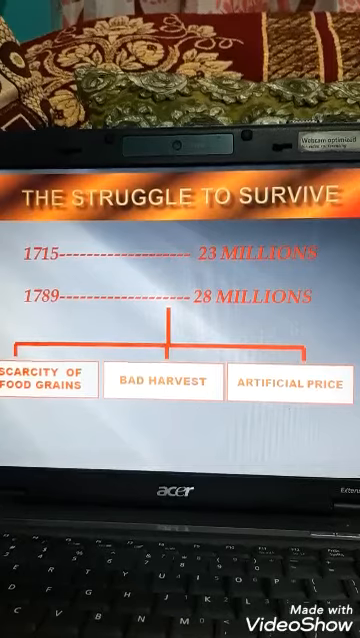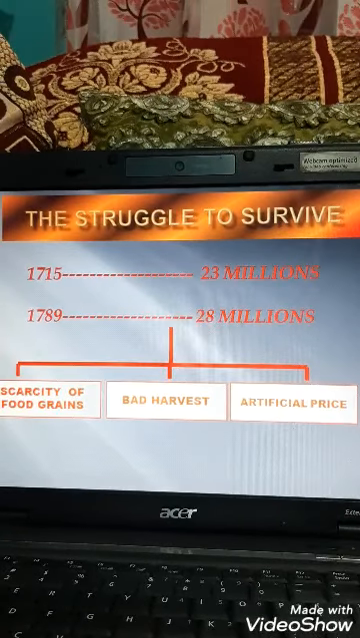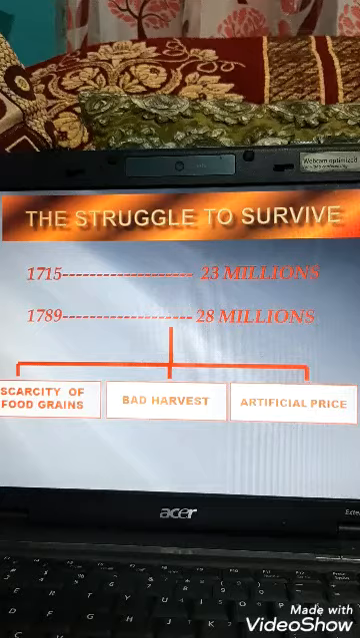These prices were hoarded or increased artificially, as they were keeping the stock with them and not letting it out in the market. That means whatever stock was in the market used to get finished, and when it was finished, they used to release from their own stock. They used to sell that product at a high rate. So the price of bread, which was the staple diet of the majority, rose rapidly.